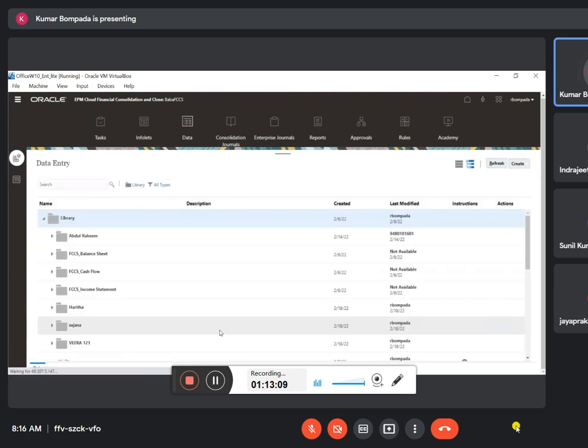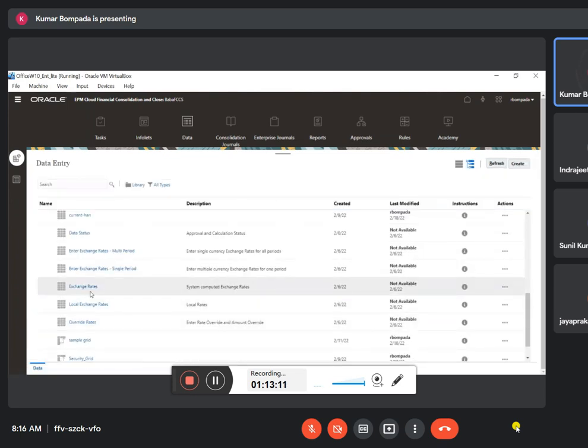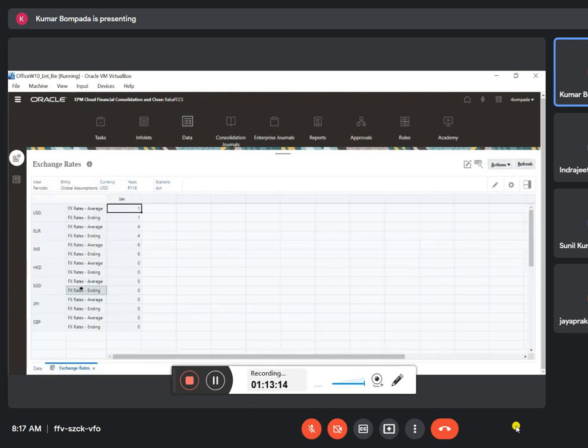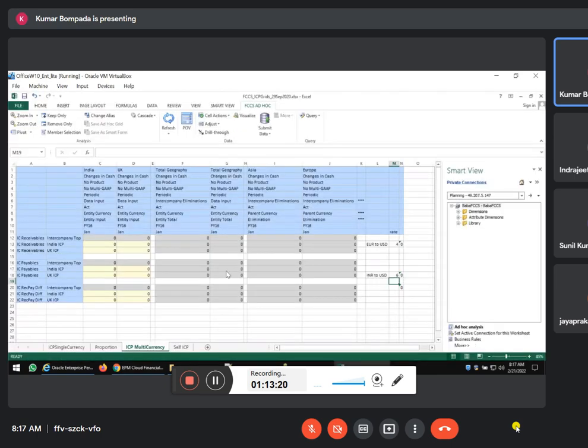Done. Close this and see in the system computer rates. Now it will take that one. Perfect. FI16 January, yes, it is done. Now we have to enter the data here. So India UK ICP, I'll enter some 650. Done. And UK India ICP, I'll enter some 240. That's it. So here, see, submit data.